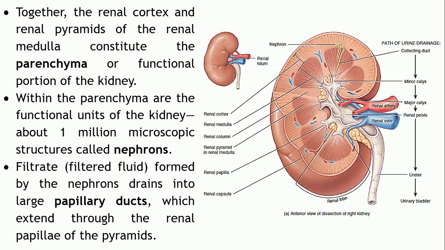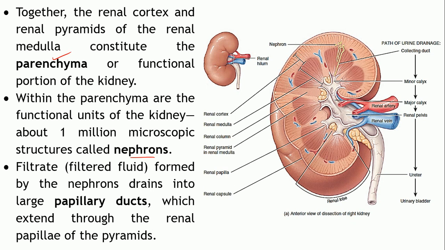Together, the renal cortex and the renal pyramids of the medulla comprise the parenchyma, or the functional portion of the kidneys. The main function of the kidney, the production of urine, is carried out by this portion, in which are located microscopic structures known as nephrons. Within this parenchyma are located roughly 1 million nephrons.